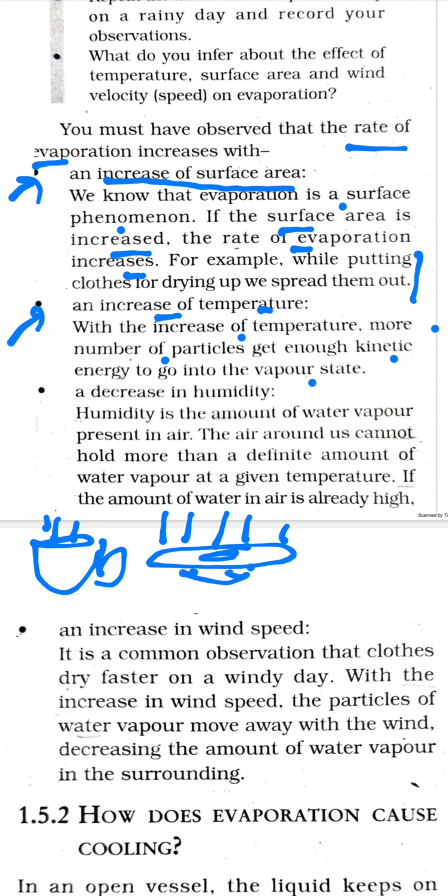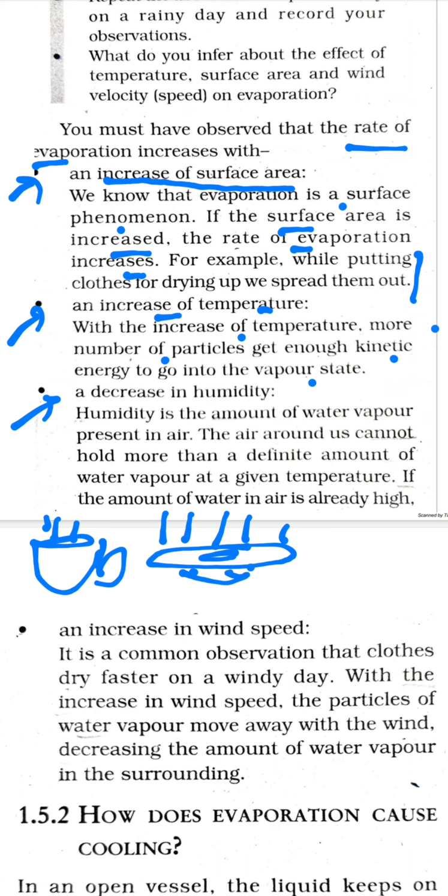Again here, let's look at an everyday example. During the summertime, during the summer season, we find that the clothes dry faster because the temperature is more, evaporation increases. Whereas in the winters, where the temperature is comparatively less than summers, we find that the clothes take time to dry, right. Now we come to the third factor, and this is a decrease in the humidity.